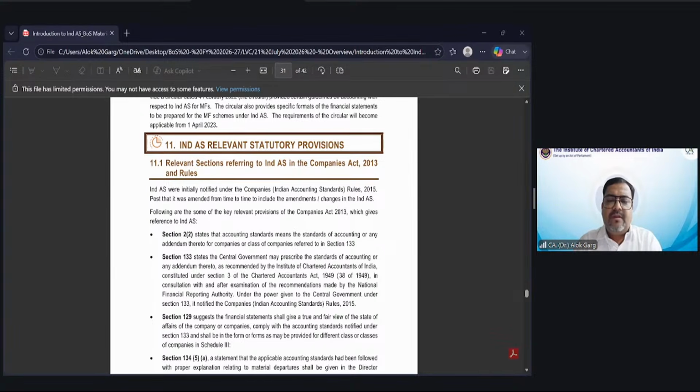So friends, the 16 February 2015 notification says that Ind AS is applicable to all the listed companies, okay? And it also says that Ind AS is applicable to unlisted companies whose net worth is more than 250 crores. If Ind AS is applicable to any company, it is automatically applicable to the holding, subsidiary, joint venture, and associate of such company, right?